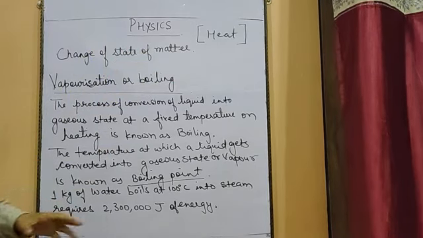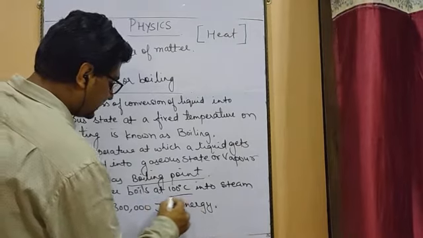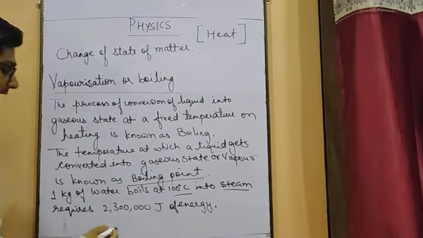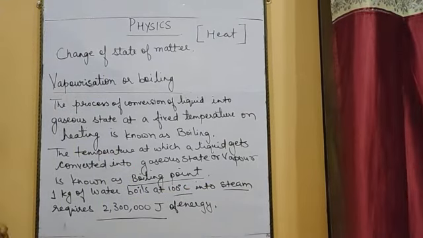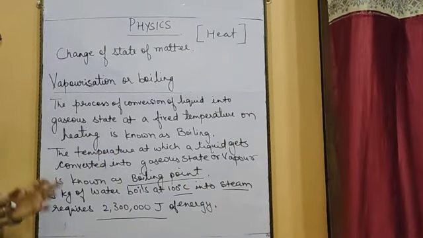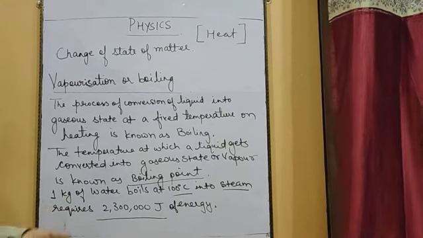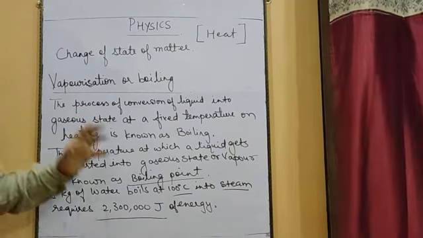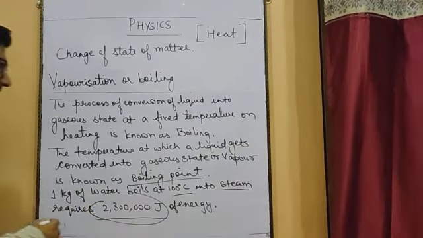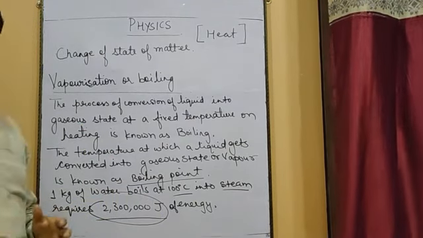Suppose you take 1 kg of water and let it boil at 100 degrees Celsius. On boiling at 100 degrees Celsius it will convert into steam, which will require 23 lakh joules of energy. Such a huge amount of heat energy is required to convert 1 kg of water into steam, and this amount of energy is termed the specific latent heat of vaporization.